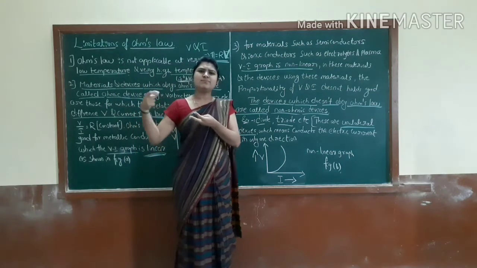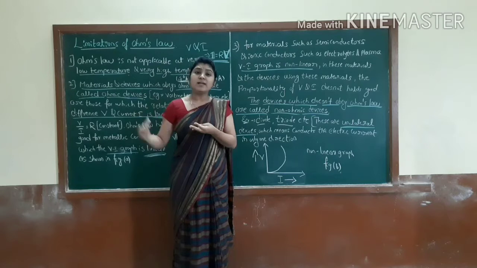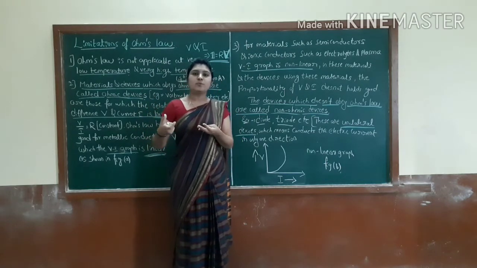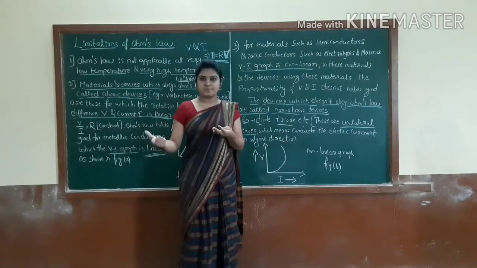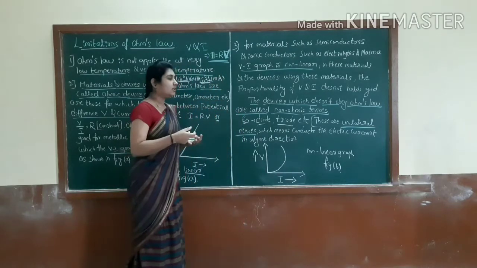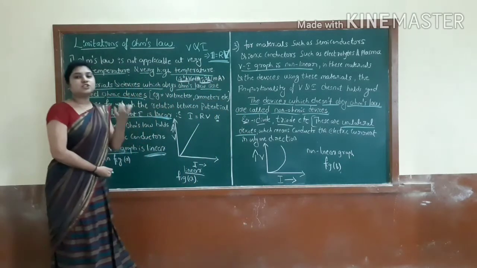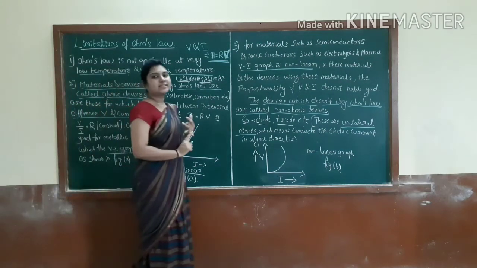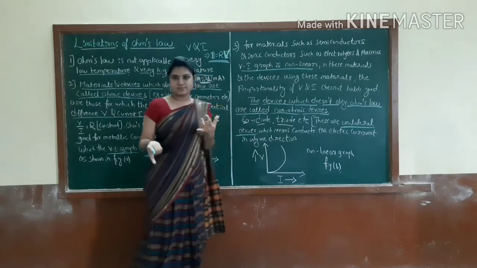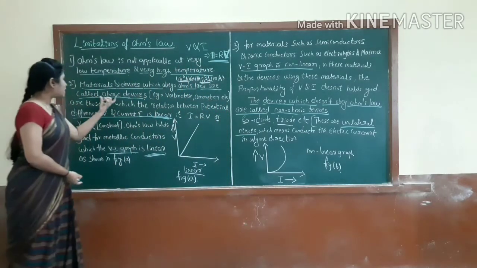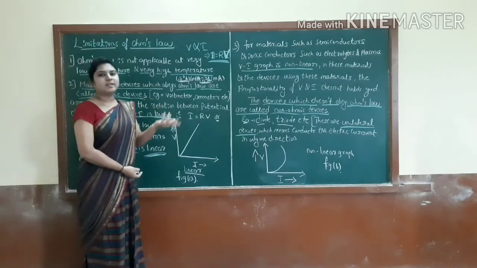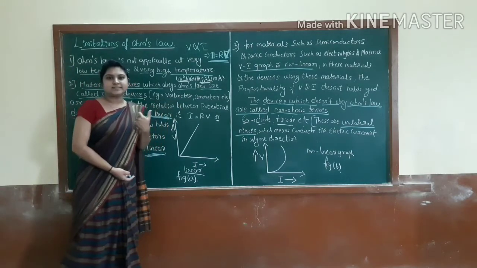So these are very small amounts of current that we measure with the help of an instrument we call the ammeter. Okay. So these are the devices which obey Ohm's law. Those only we call ohmic devices. For example, you can take the voltmeter and the ammeter as an example.